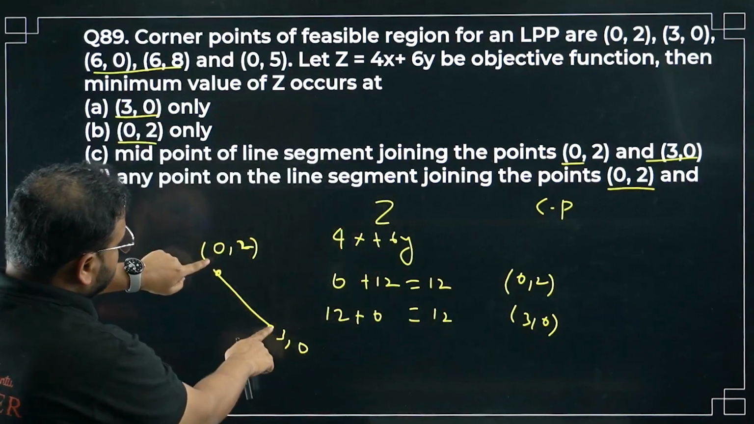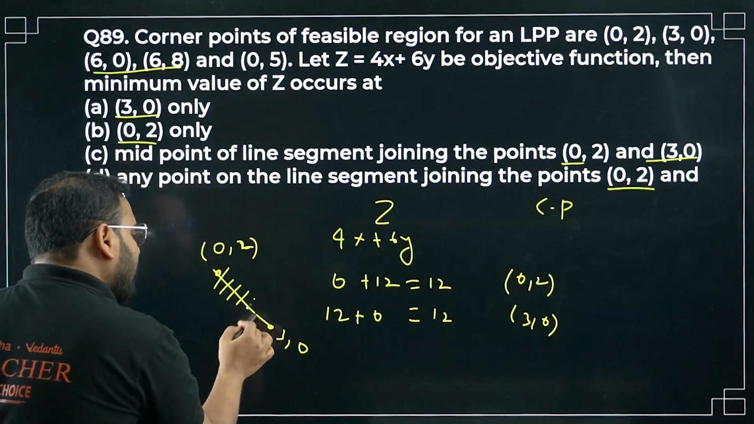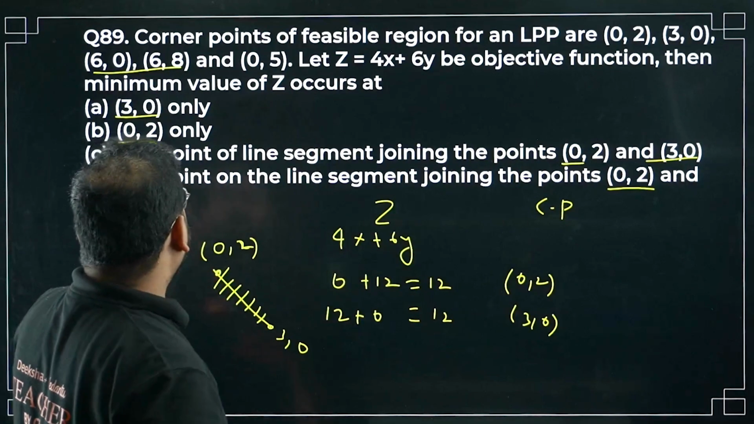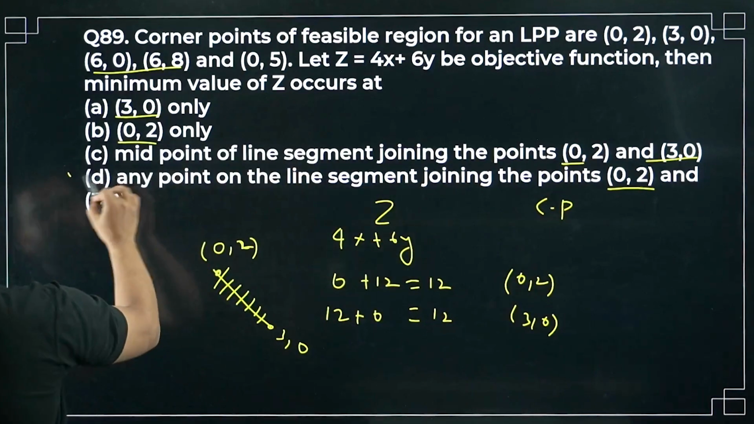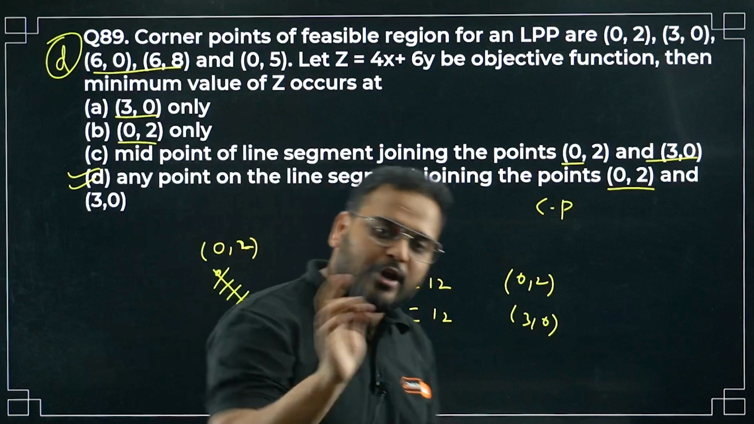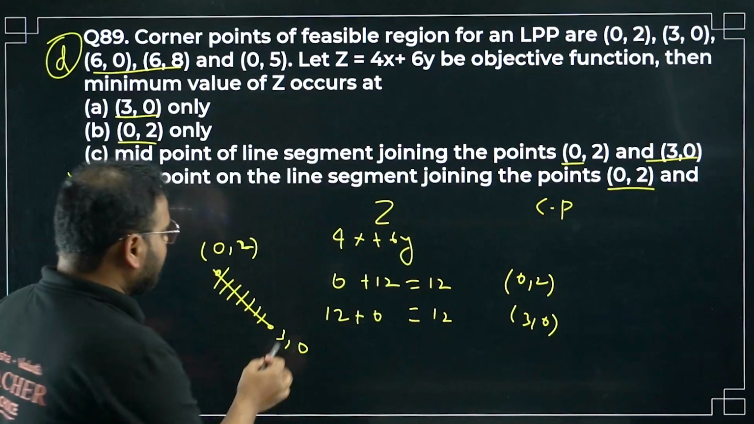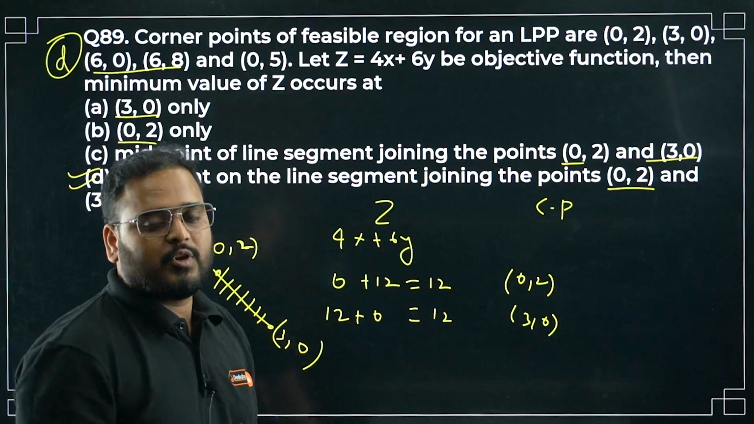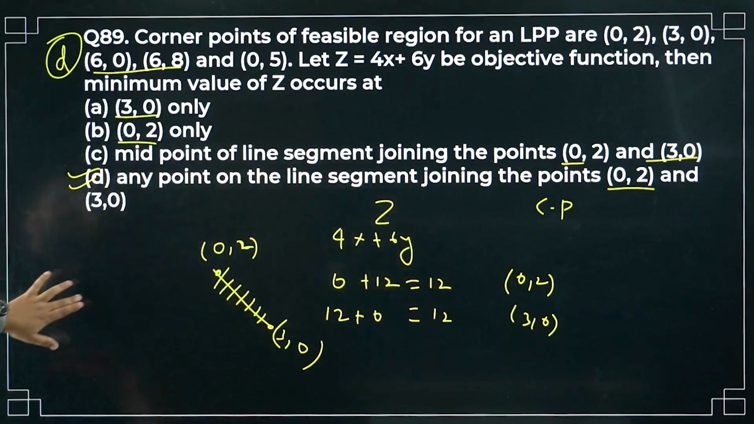If you join these 2 coordinates with a line, at every single point you'll have a minima. So any point on the line segment joining the points (0, 2) and (3, 0), all the points will be your minima value. Any point you take on the line joining the points (0, 2) and (3, 0), you'll get the minimum value of the objective function z. Done. Question 89, D is the answer.